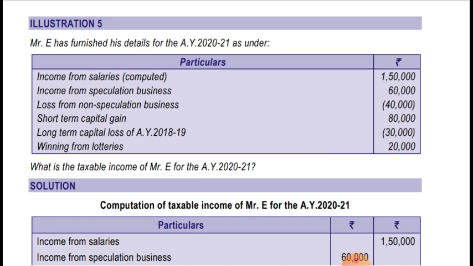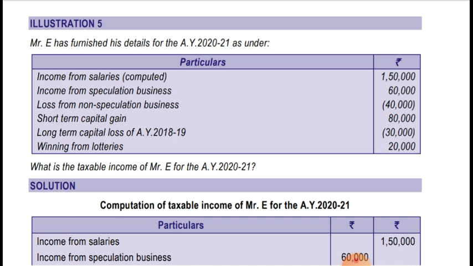But in this case it's a reverse case, that is loss from non-speculative business is there, so it can be set off against speculative business. Now, short-term capital gain is 80,000, long-term capital loss is 30,000. So long-term capital loss cannot be set off and it will be carried forward to next assessment year, as it can be set off only against long-term capital gain, in the same assessment year as well as the next assessment year. Winning from lottery is 20,000.